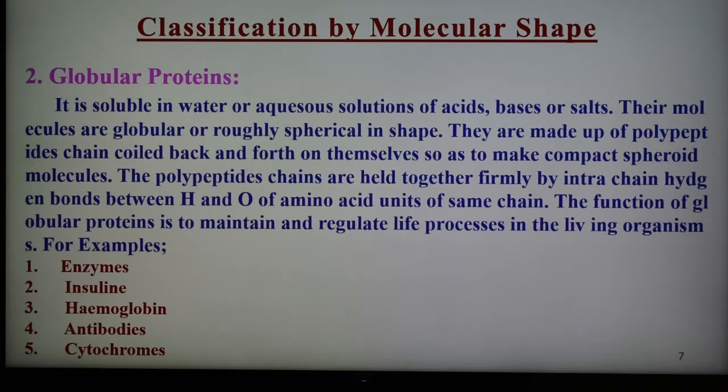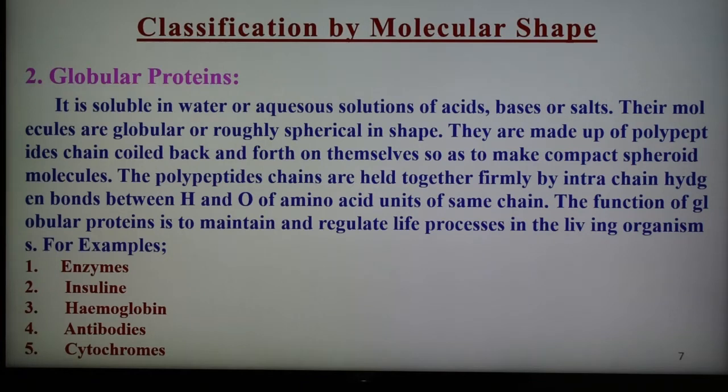Hemoglobin, present in the blood, transports oxygen from lungs to all the cellular tissues. Antibodies protect the body from outside infection, for example, gamma globulin in blood. Cytochrome is present in the blood and acts as an electron carrier. So these are the examples and functions of globular protein.